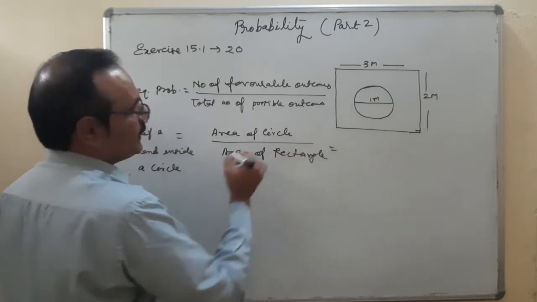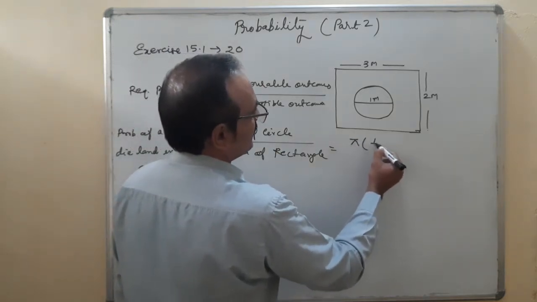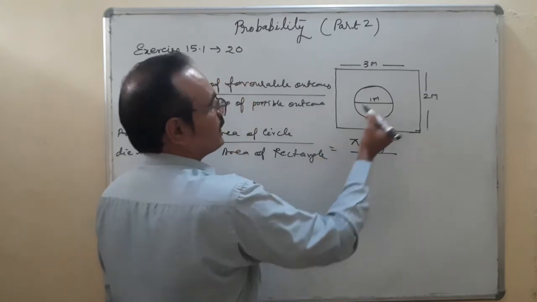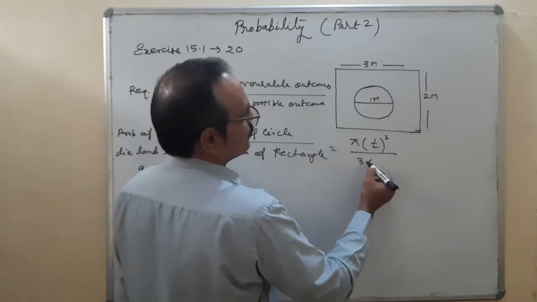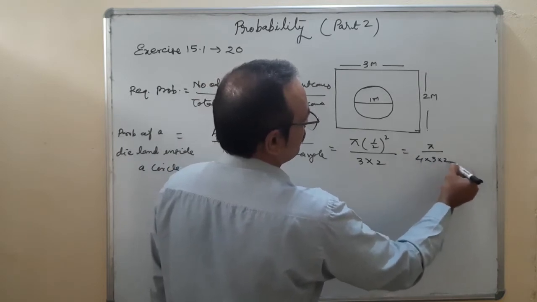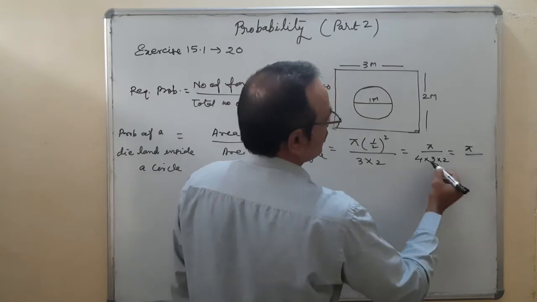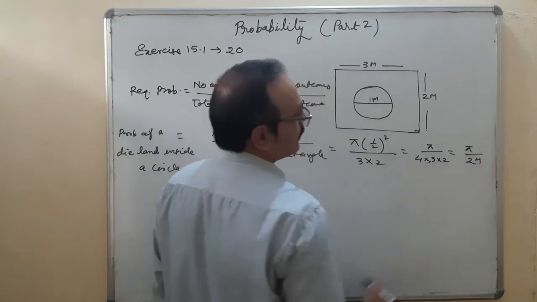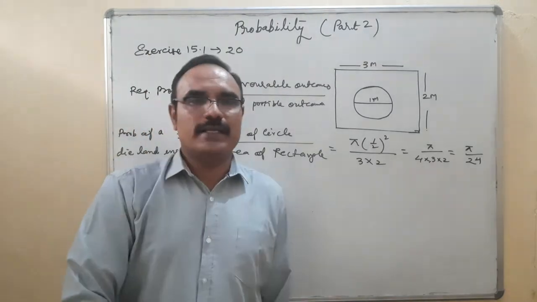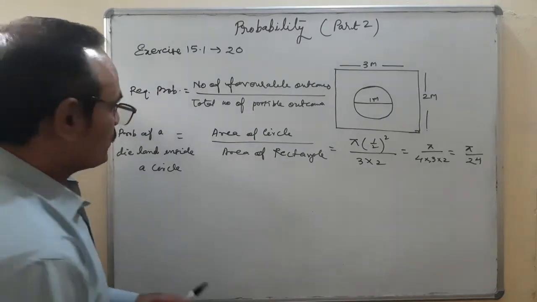The formula of area of circle is pi r square. The diameter is 1 meter, so the radius is 1/2 meter. Upon area of rectangle, length into breadth, 3 into 2. So it is pi upon 4 into 3 into 2, which is pi upon 24. This is the probability that the die lands inside the circle. So that is one question of this exercise 15.1.